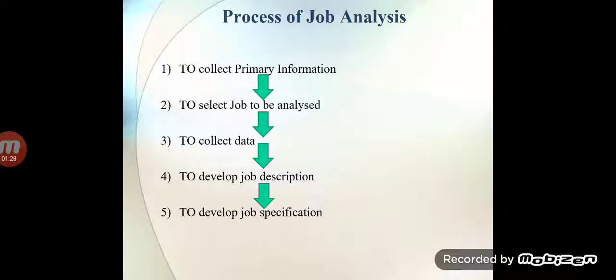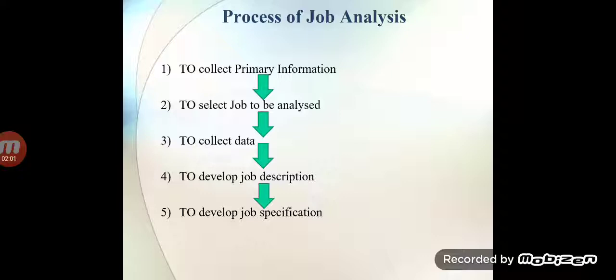Ultimately we get basic information of the job, basic information of the work, so that we can decide the further steps on the basis of primary data.